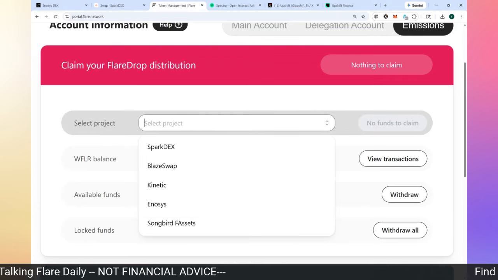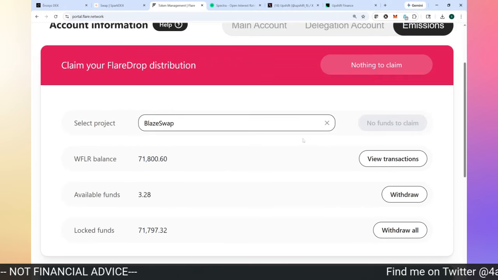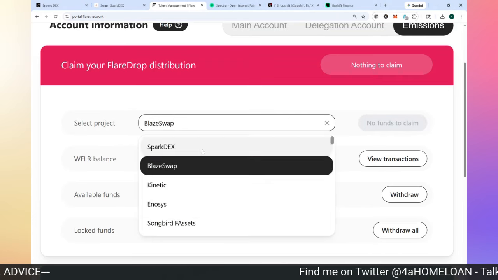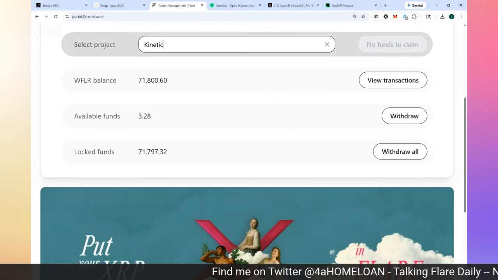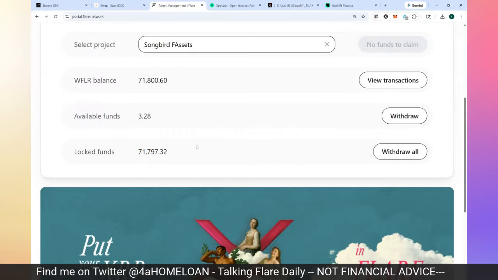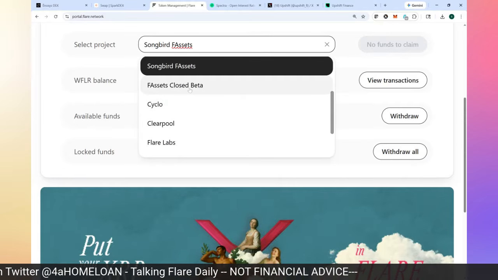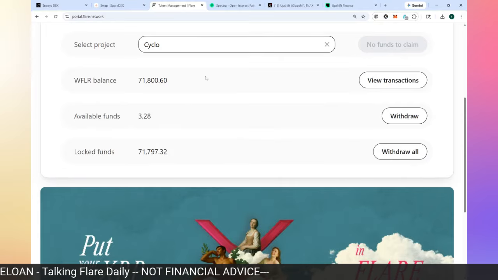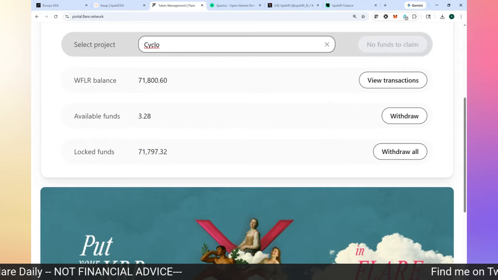So you see I claim my SparkDex ones. Let's see if BlazeSwap has any open. I must have missed SparkDex because usually I get those at the beginning of the month. Let's see. I just go through here and make sure I'm not missing anything. These are all the different things you can participate in to earn RFLR rewards.